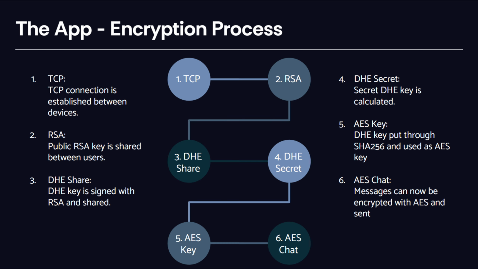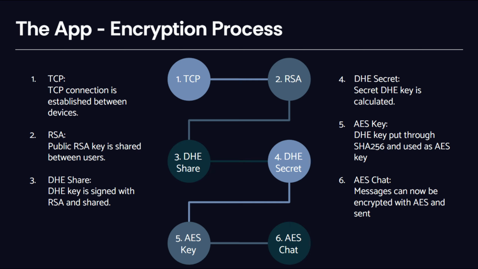Finally, let's go over the encryption process, which consists of 6 main steps. First is the TCP connection, where one device initiates contact with another. Next, both host and client exchange their public RSA keys. These don't need to be encrypted and are used to verify the following step, the DHE protocol. Each device sends its portion of their secret key, signed with a digital signature to ensure authenticity. The signature can be verified using the RSA public key mentioned earlier.